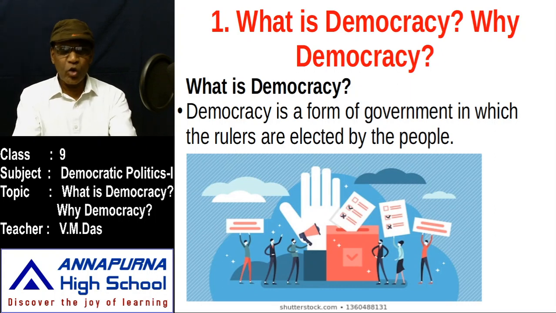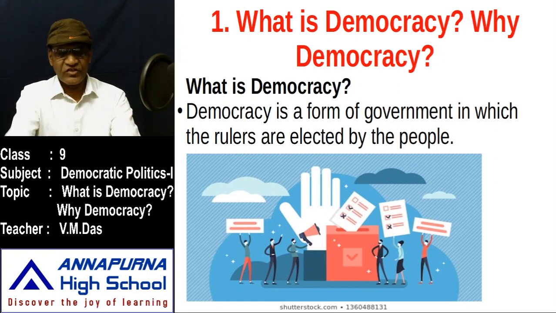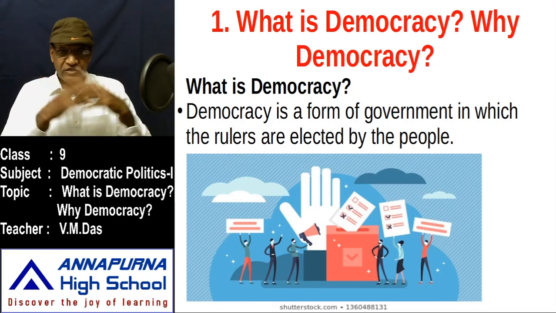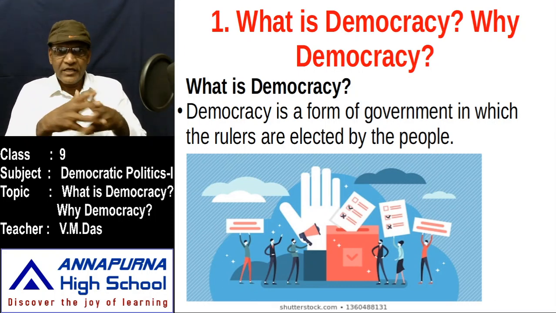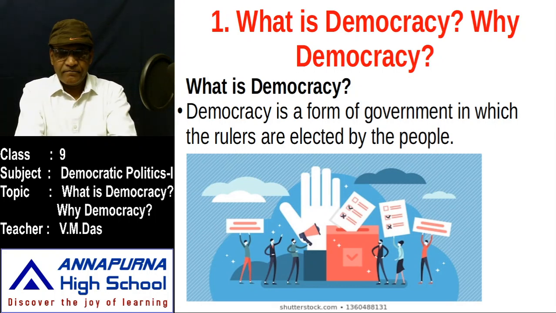Right to vote is given to all the people in democracy, irrespective of their caste, color, creed, and so on. All sections of people enjoy the right to vote. So all these people collectively elect their rulers. By exercising their right to vote, they elect their rulers. That is why democracy is a form of government in which the rulers are elected by the people. So we can see the role of people in democracy.